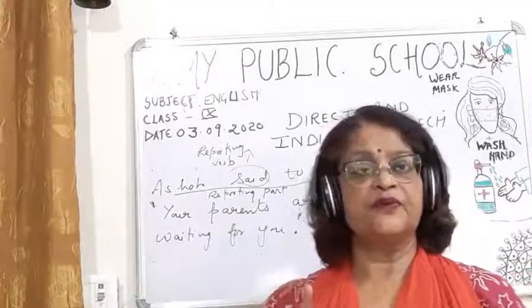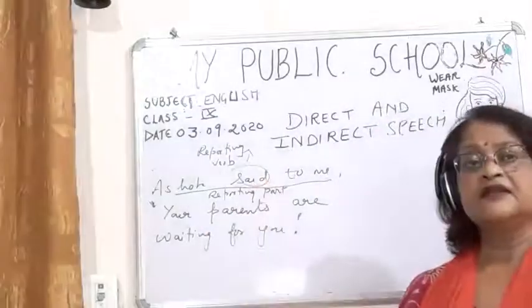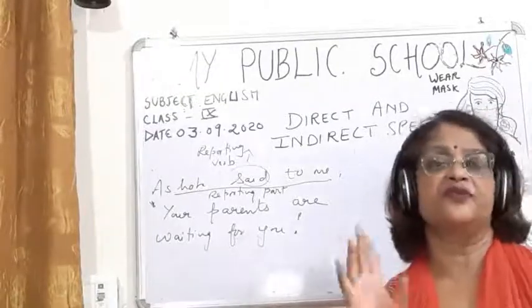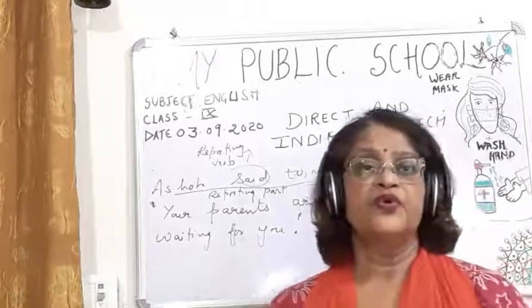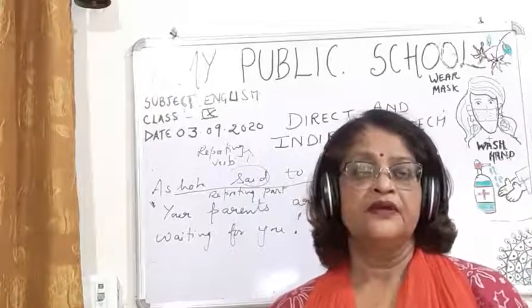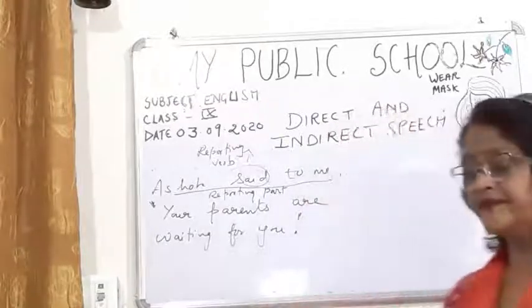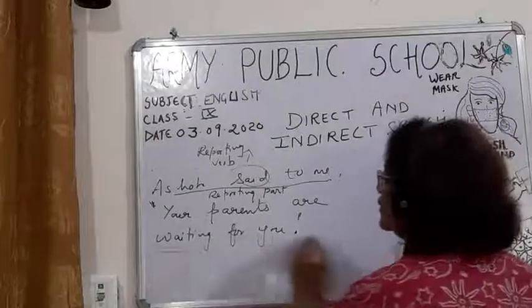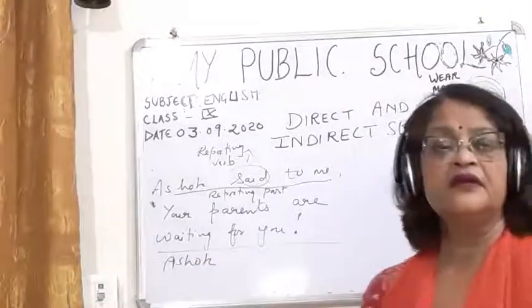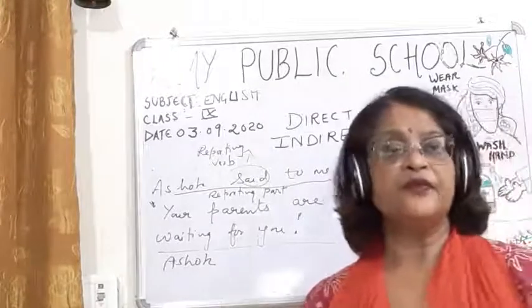First, the reporting verb. What is the reporting verb here? Said. Then children, what is the subject of the reporting part and what is the object of the reporting part? This is very important. The subject of the reporting part here is Ashok. What is the subject of the reporting part? The subject of the reporting part is Ashok. What is the verb of the reporting part?